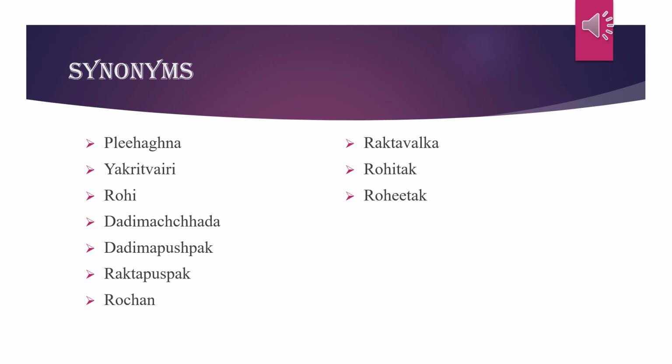That's why Rakta Valk. Next is Rohitak. It has reddish flowers. Because of that, it gets the name Rohitak. Again, Rohitak, because it is a beautiful tree growing in wild places.